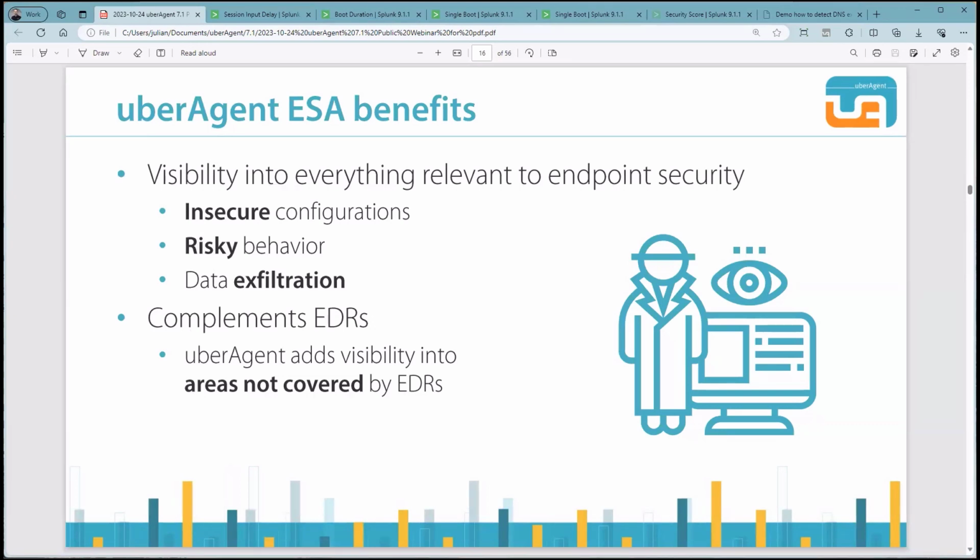EDR solutions often do not provide insights into what they are monitoring, or if they do, it's very cryptic and very hard to read for humans. Our goal is to shed some light on insecure configurations, risky behavior, and data exfiltration. All this on a very detailed but easy to understand level. I'll show you how we detect risky events very soon with an example rule, and I'm pretty sure that you will agree that our rules are very easy to read.